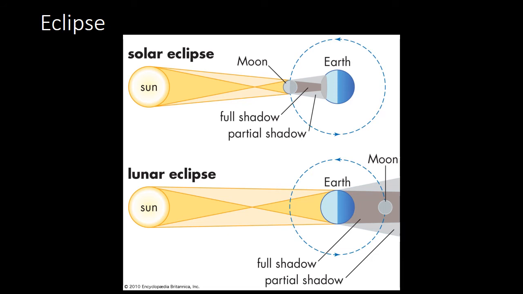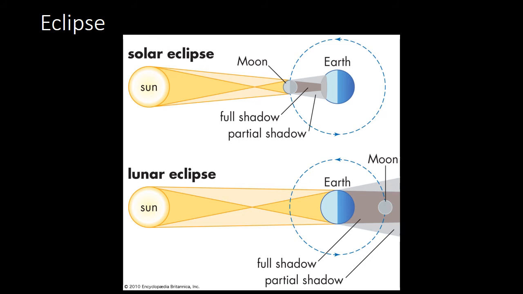Let's start with solar eclipse. We know it is day when the Sun is shining bright. So during daytime, when the Moon, while revolving around the Earth, comes in between the Sun and Earth, some part of the Sun gets hidden.